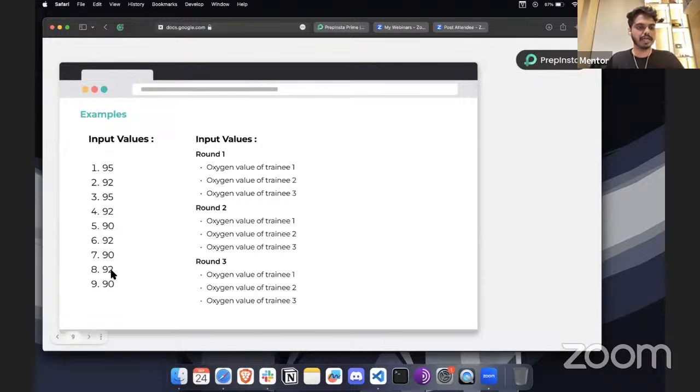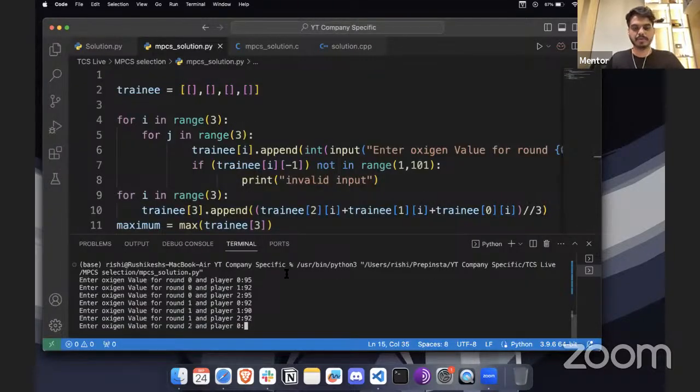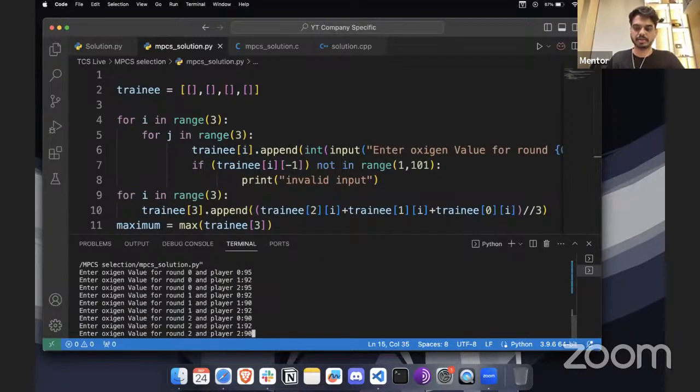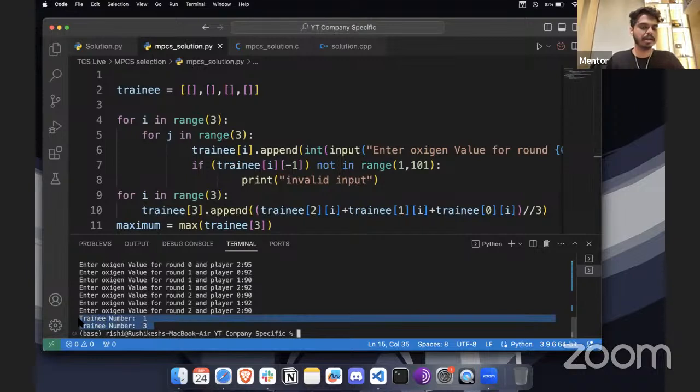Then we have 90, 92, and 90. Once you enter the values, you're going to see that trainee number 1 and trainee number 3 have the equal average that they got. So these are the two trainees which are the fittest that we have.